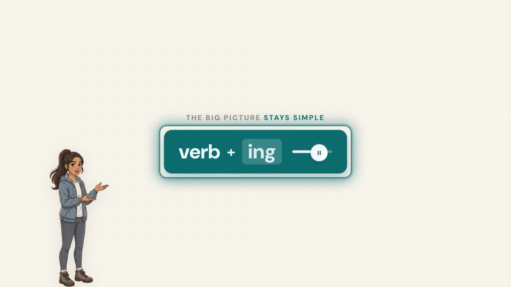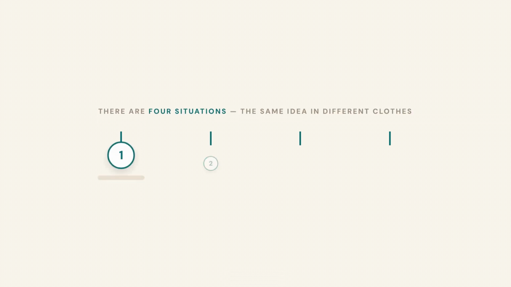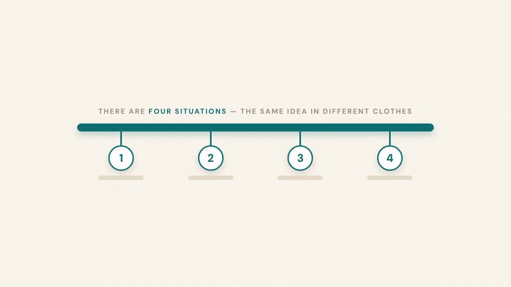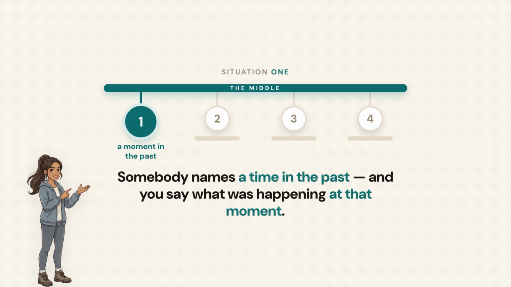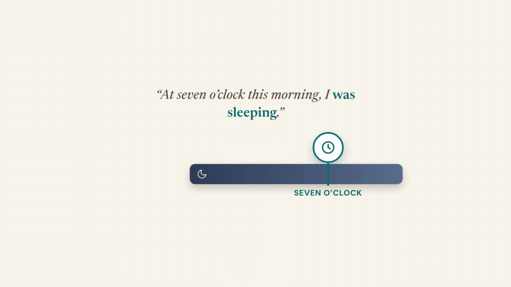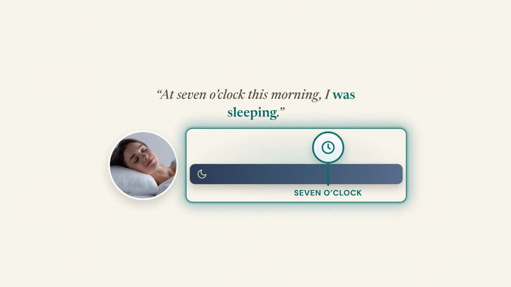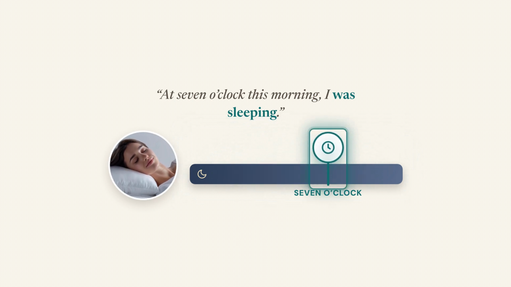Now the real question, when do you actually need it? There are 4 situations. Every one of them is the same idea wearing different clothes. Every one of them is the middle. Situation 1. Somebody names a time in the past and you want to say what was happening at that moment. At 7 o'clock this morning, I was sleeping. Not the whole night, just that moment. 7 o'clock, eyes closed, still asleep.